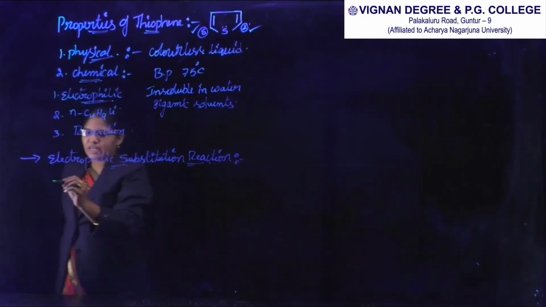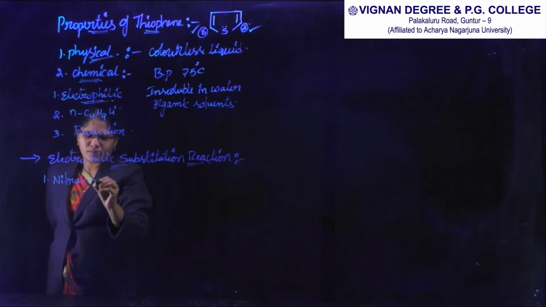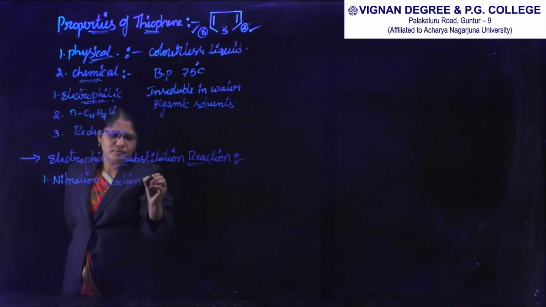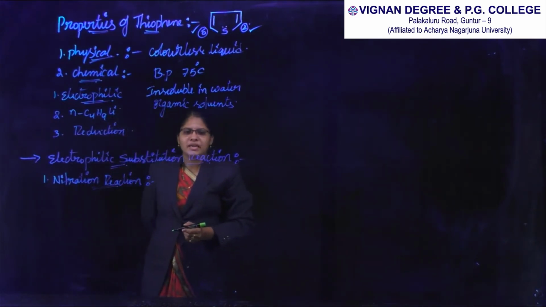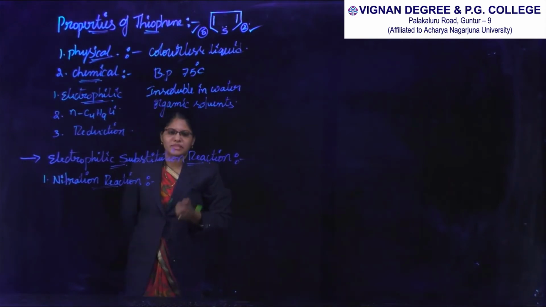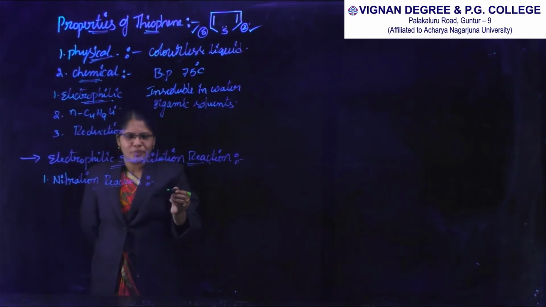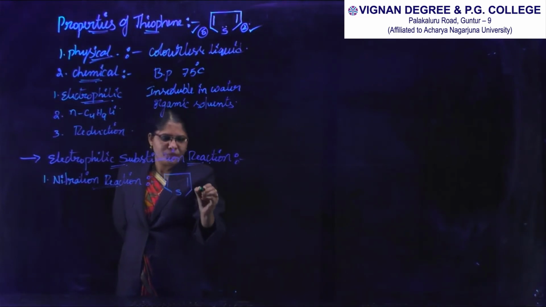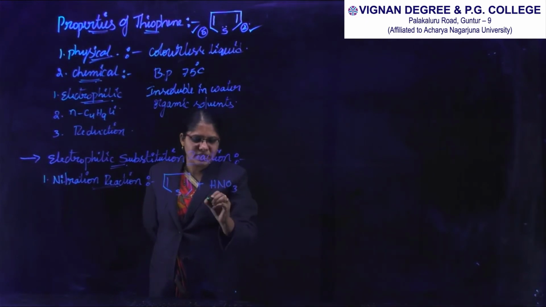First one, the nitration reaction. Thiophene reacts with fuming nitric acid in presence of acetic anhydride and gives 2-nitrothiophene. Let us see the equation. This is the structure of thiophene, and this thiophene reacts with nitric acid, which is fuming nitric acid.